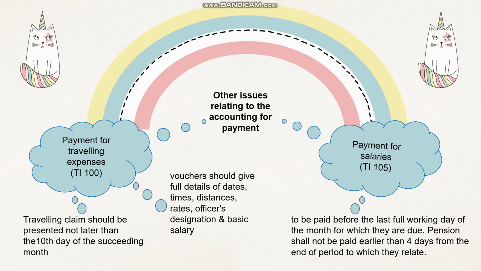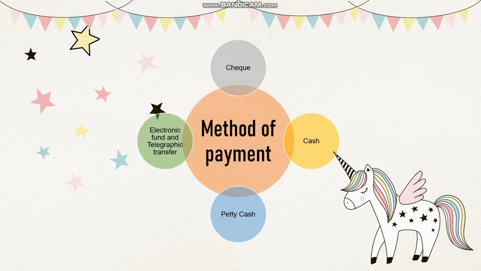The second one is payment for salaries, which is under TI 105, which is to be paid before the last full working day of the month for which they are due. Pension shall not be paid earlier than 4 days from the end of the period to which they relate. The methods of payment are cheque, cash, petty cash, and electronic fund and telegraphic transfer.